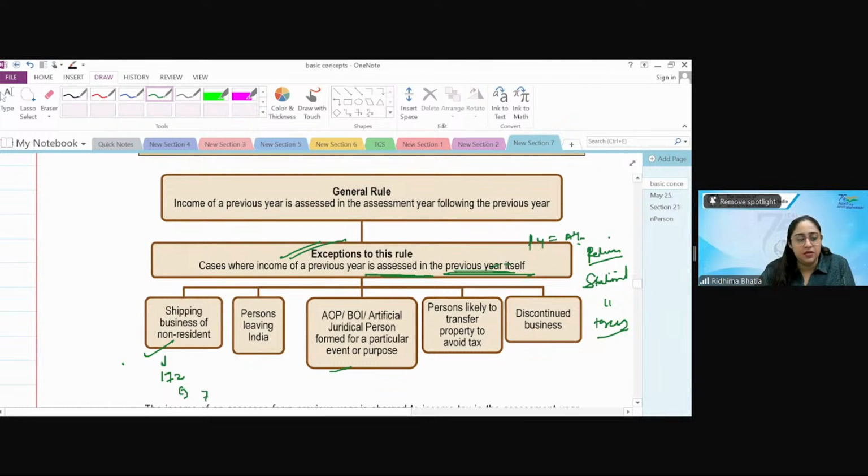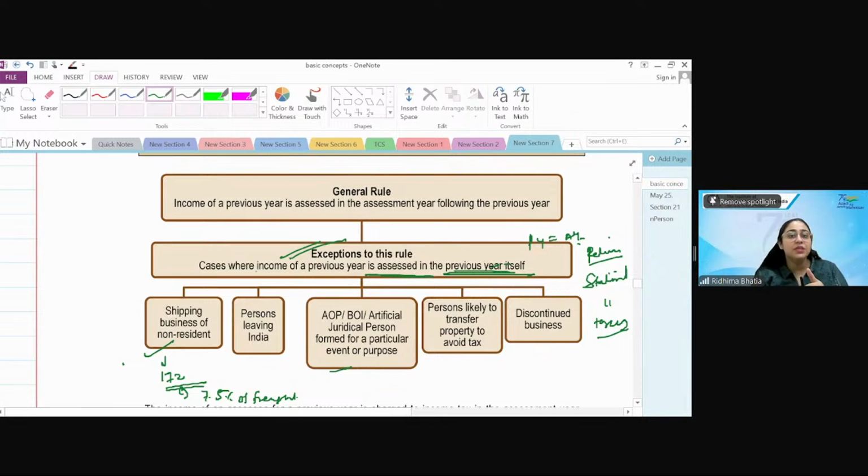7.5% of the freight. They have to take it as their final income, and they have to pay the taxes under section 172, which is shipping of non-resident. And then only they get a clearance, and then only they are allowed to leave. 7.5% of the freight, whatever they are earning on the persons or goods, etc., they have to pay and get a clearance certificate. तभी port authorities उनको leave करने देते हैं. So this is the concept.